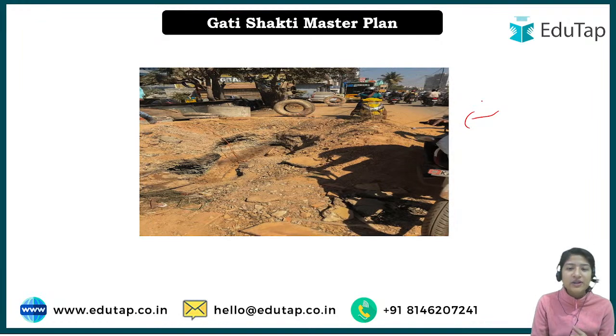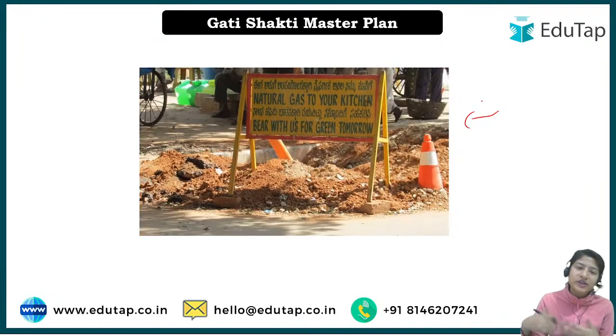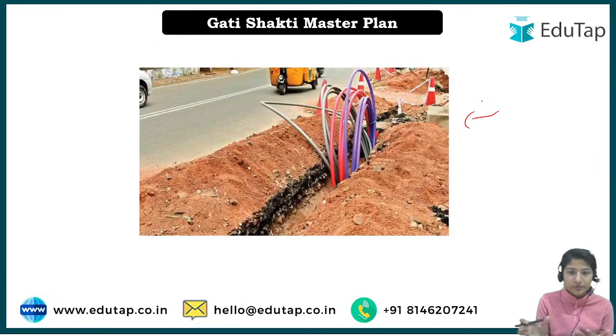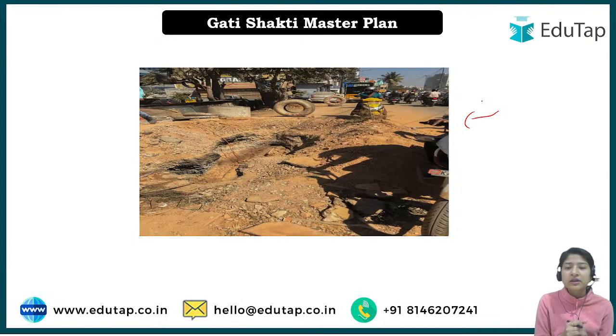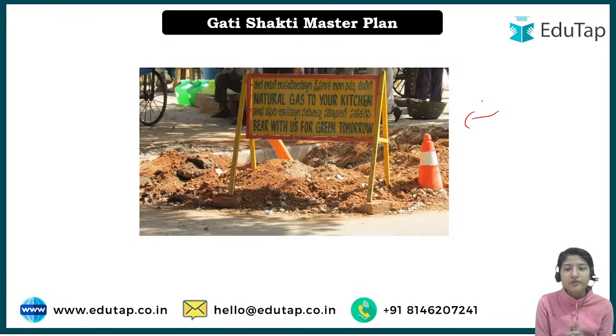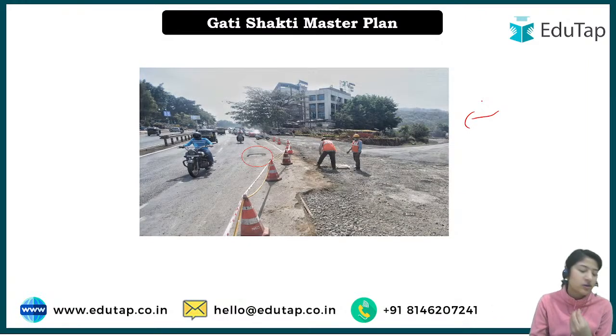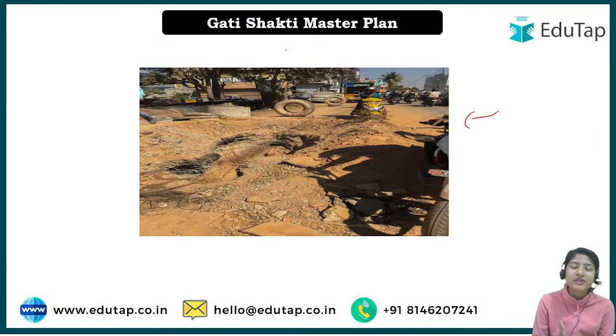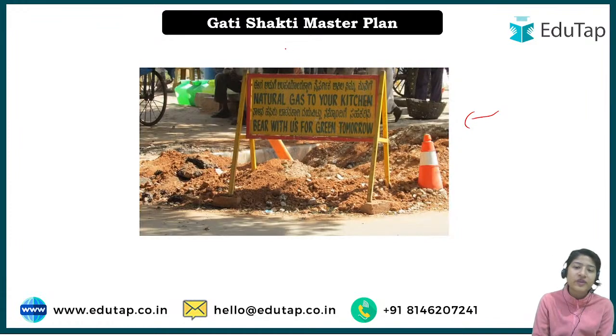Basically, every ministry works at its own pace, but because of that a lot of money is wasted, because that particular road has to be made again time and again. It is also a waste of time, and it causes inconvenience to the people living in that area, because if the roads are not good, of course the traffic will not be smooth. There will always be some inconvenience that has to be faced by the people.